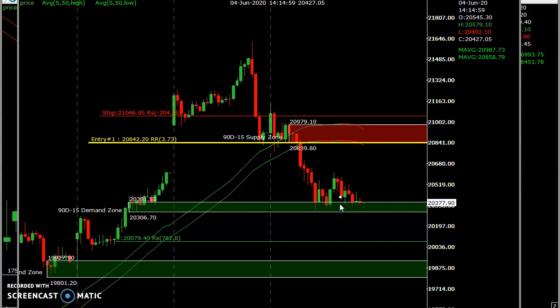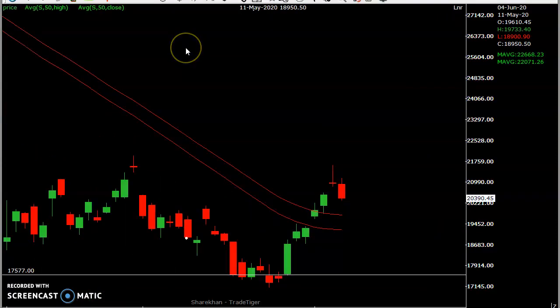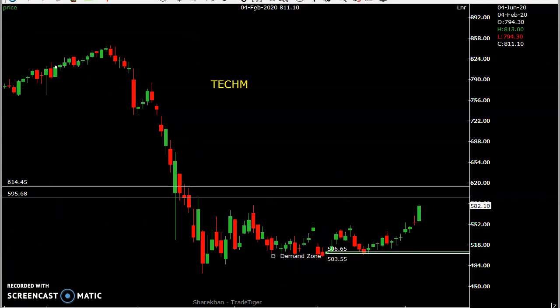Now we'll see two stocks. One is Tech Mahindra, another is Aurobindo Pharma. First we'll go to the Tech Mahindra chart. Friends, this is a Tech Mahindra daily chart. If you see today, huge momentum. This is the momentum candle.